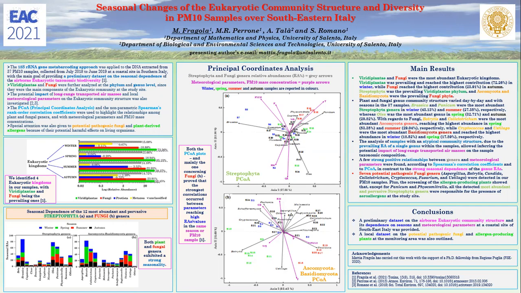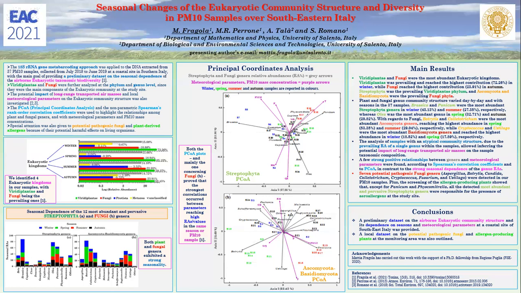Viridiplantae and fungi were the most abundant eukaryotic kingdoms. Streptophyta was the prevailing Viridiplantae phylum, whilst Ascomycota and Basidiomycota were the prevailing fungi phyla. Brassica and Panicum were the most abundant Streptophyta genera in winter and summer respectively, whereas Olea was the most abundant genus in spring and autumn.